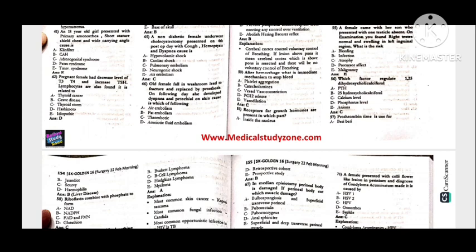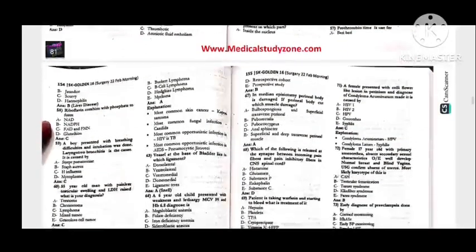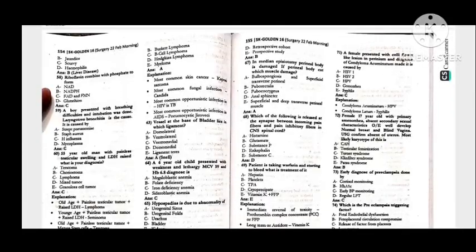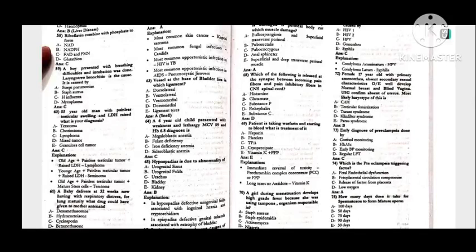57, prothrombin time is used for jaundice. 58, the riboflavin combined with phosphate to form FMN. 59, a boy presented with breathing difficulties and intubation was done. Laryngotracheobronchitis is the cause. It is caused by H. influenza. 60, 55-year-old man with painless testicular swelling and LDH raised. What is your diagnosis? That is the lymphoma.